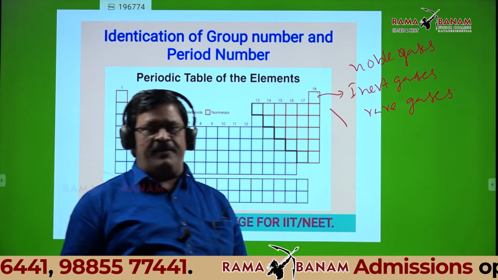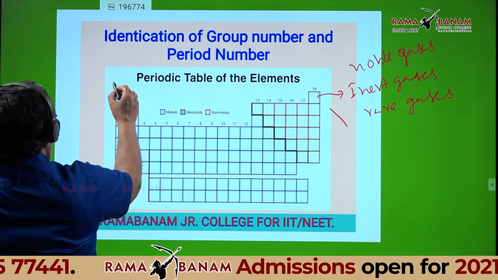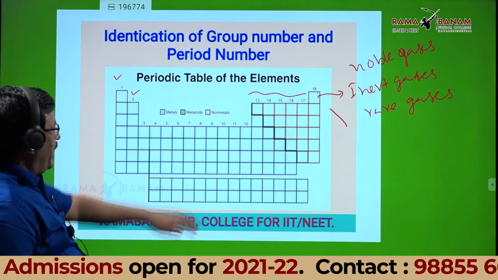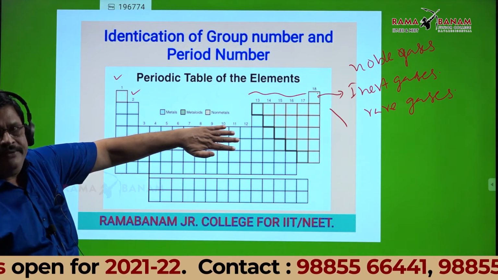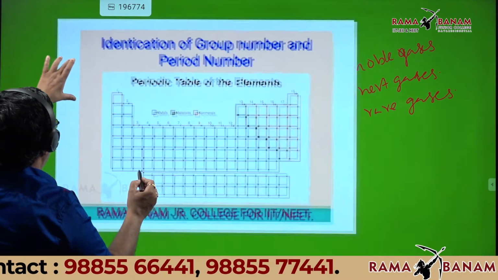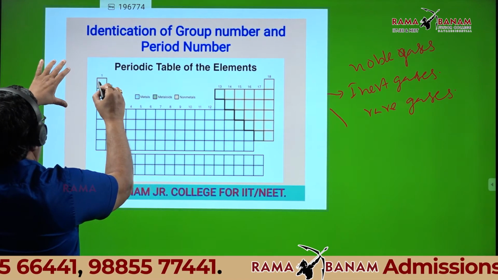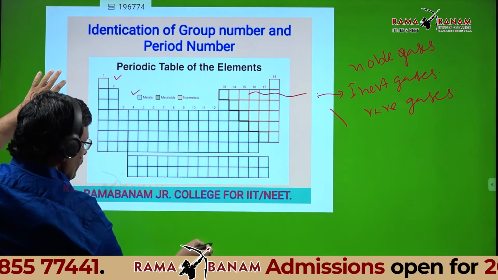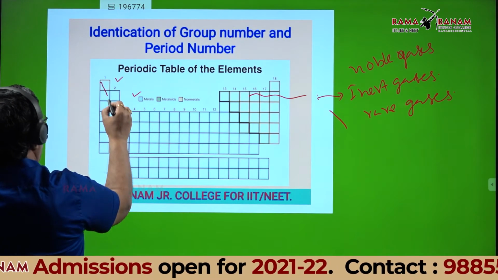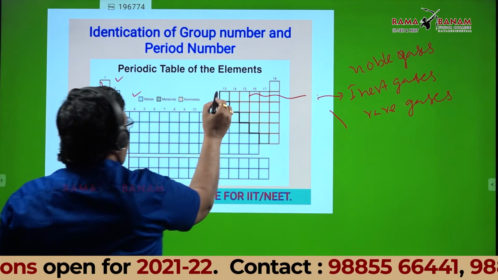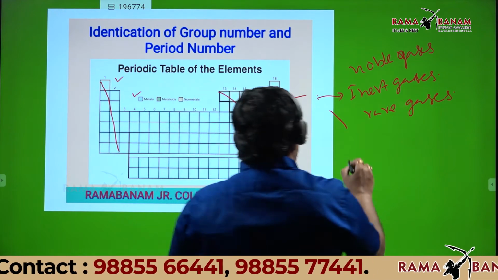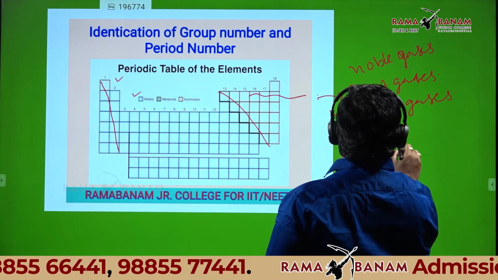Next point, listen carefully. Column numbers 1, 2 and 13 to 17. Forget about 3 to 12 for now. Those are normal elements.